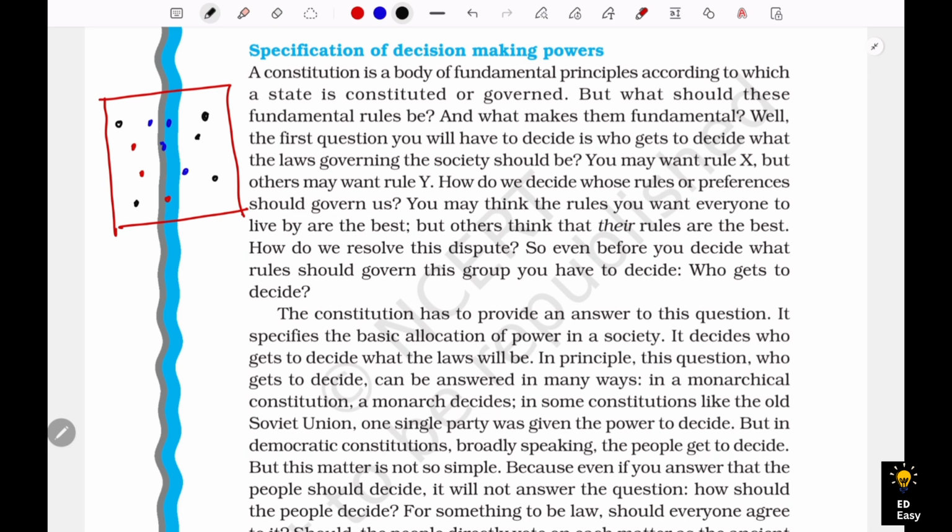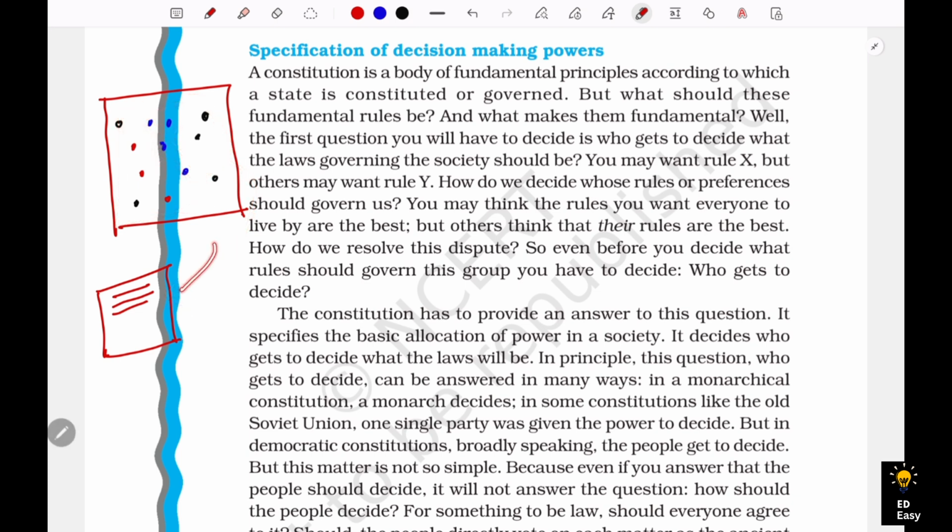In the first example, we have a society, these are the different members of the society, and there is also a rule book. Now, who is going to decide the rules in that book? For example, if only this person decides the rules, what about all these other people? As everyone is different, everyone will have different ideologies, correct? Likewise, if this set of people define the rules, what about this other set of people?